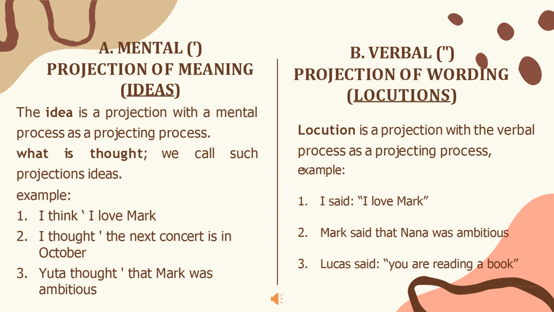Second, we have a verbal, or the projection of wording, or we can remember it as a locution. So locution is a projection with a verbal process as a projecting process. It is something that we can say. It has something to do with the verbal. So we have the example here. I said I love Mark. Mark said that Nana was ambitious. Lucas said, "You are reading a book."